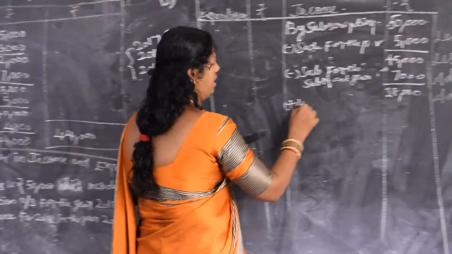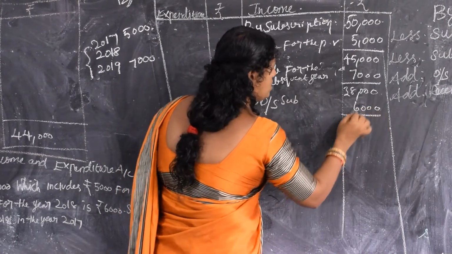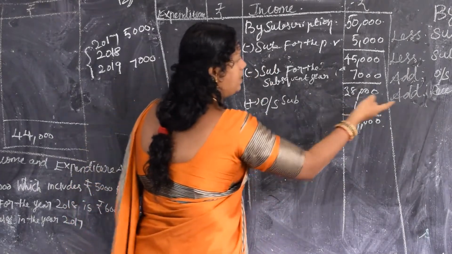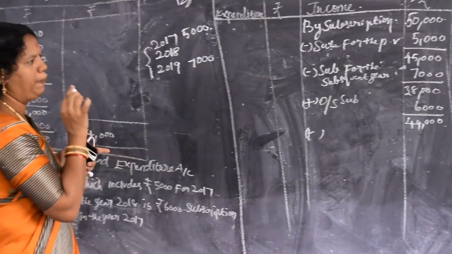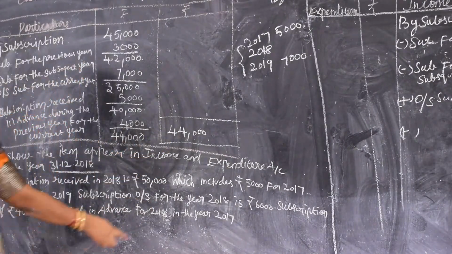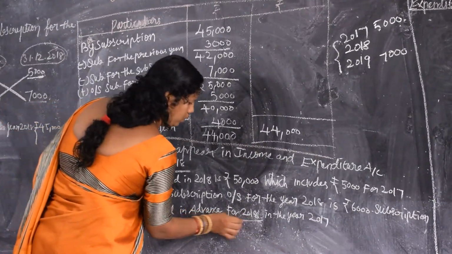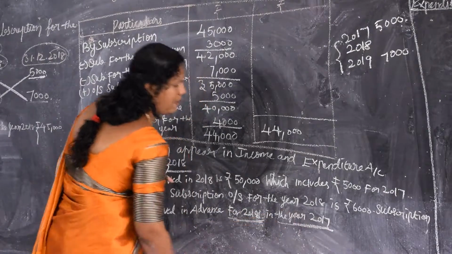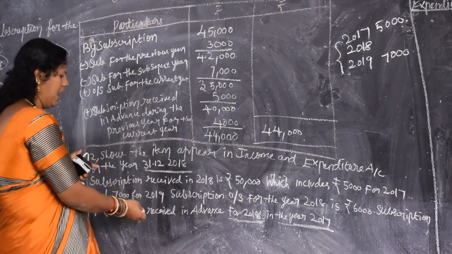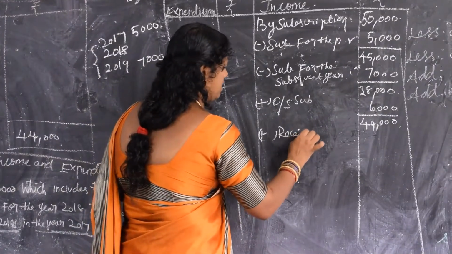That is 6,000. Outstanding subscription is 6,000. That gives 44,000. Then next, received in advance during the previous year. In the previous year, the current year's subscription was received. Listen, a subscription of 4,000 was received in advance for 2018 in the year 2017. 2017 and 2018, now it has to be received in advance of 4,000. That has to be received in advance.